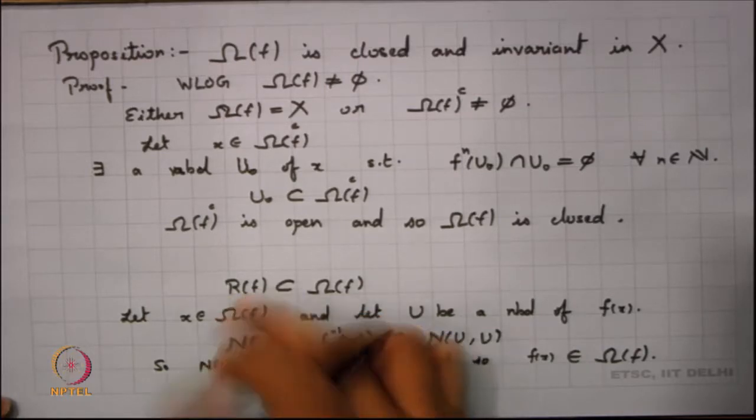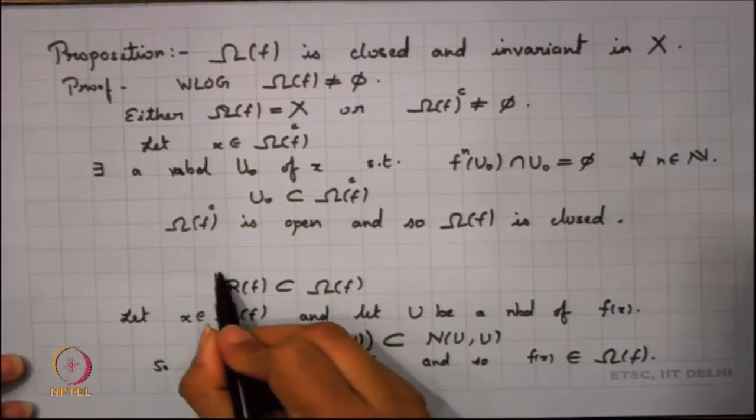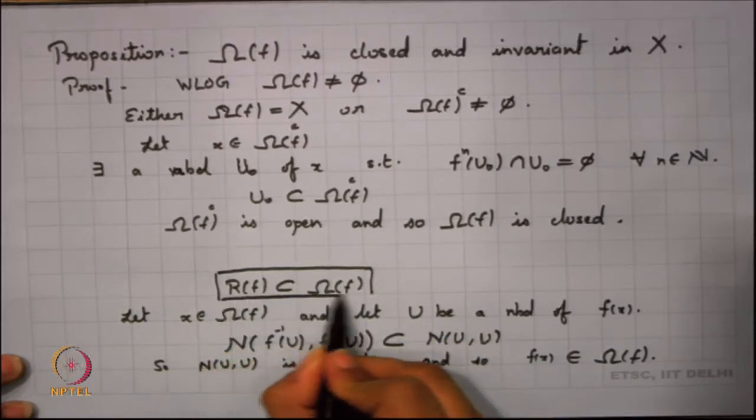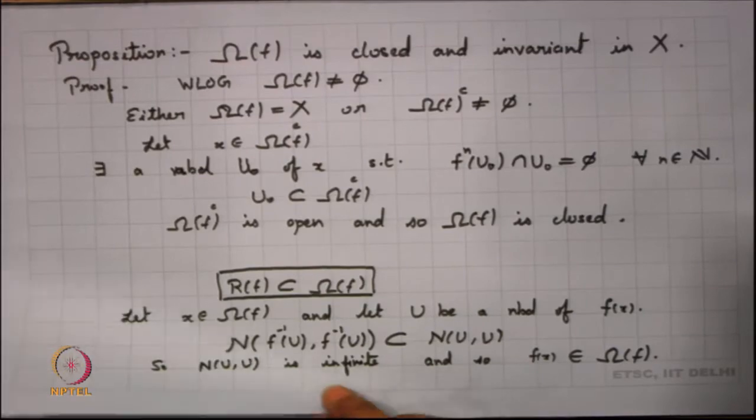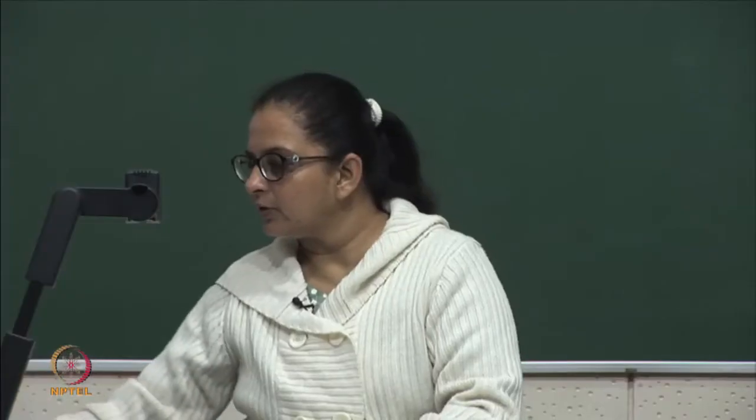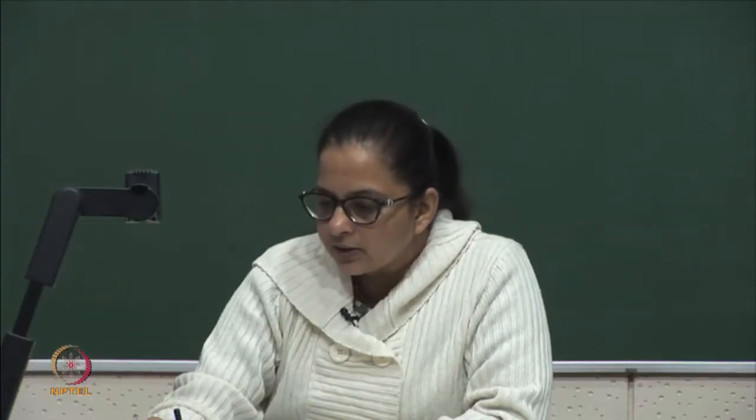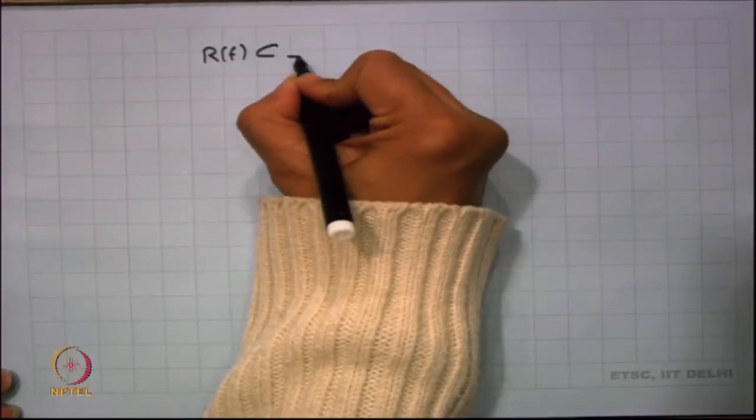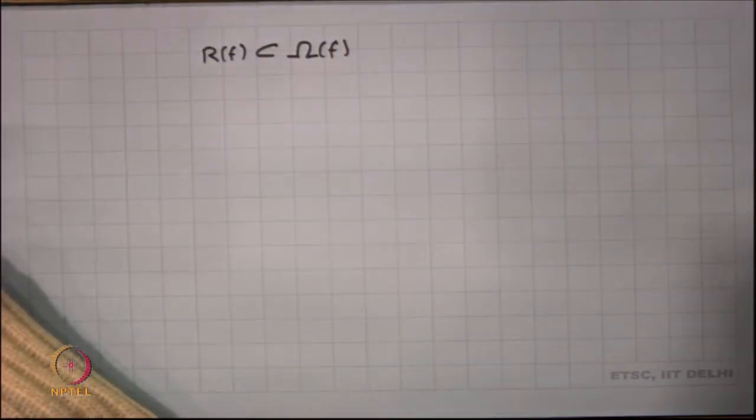Now, here we just looked into this concept. So, let me try to define a little bit more on this particular concept. My set of recurrent points is contained in the set of non-wandering points. Just let us look into this concept. The set of recurrent points is contained in the set of non-wandering points. Let us look into this part once again.